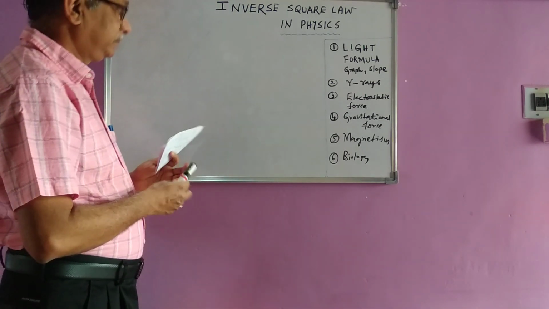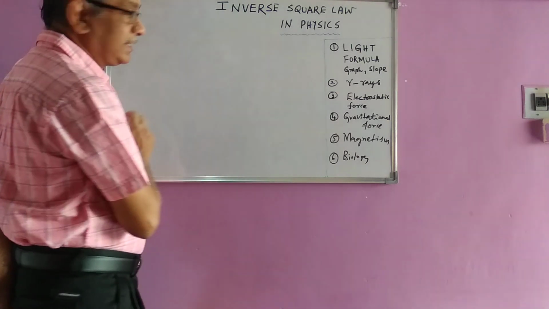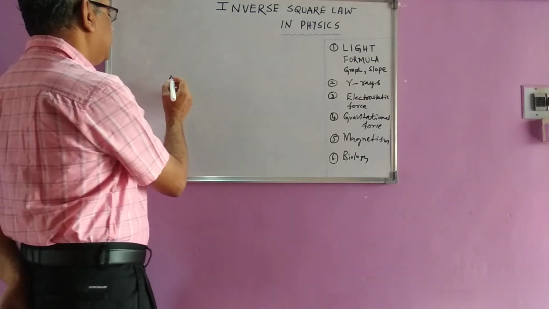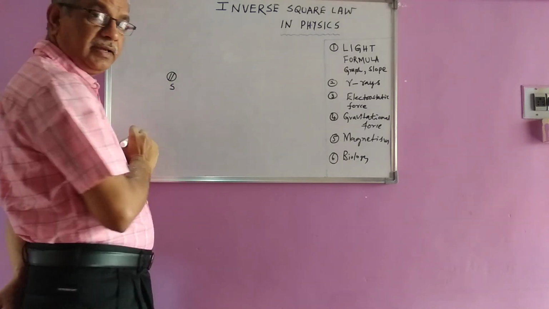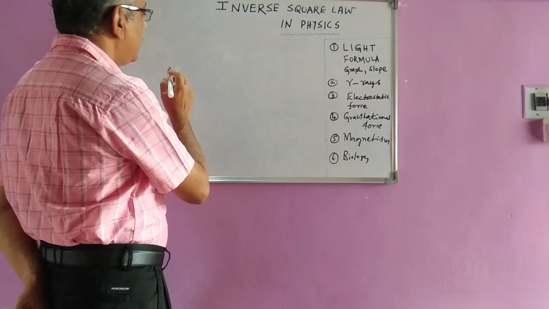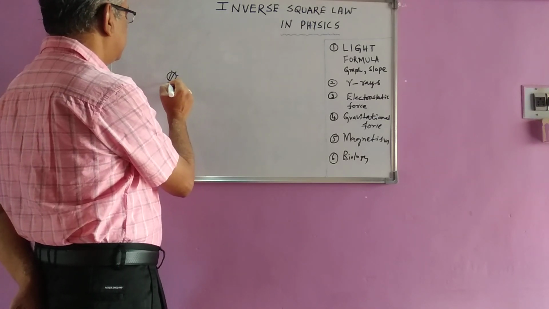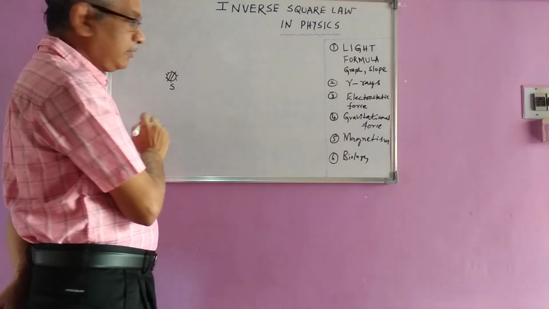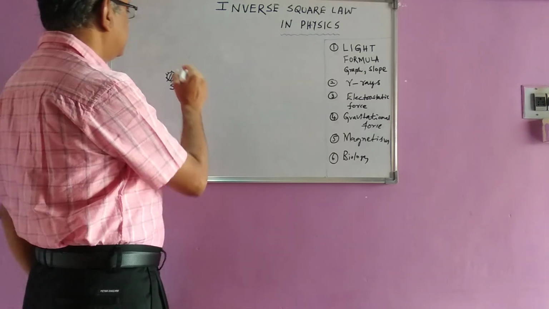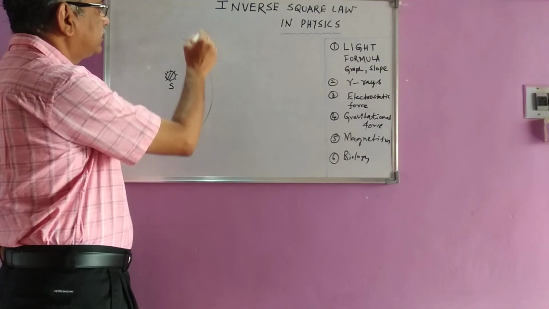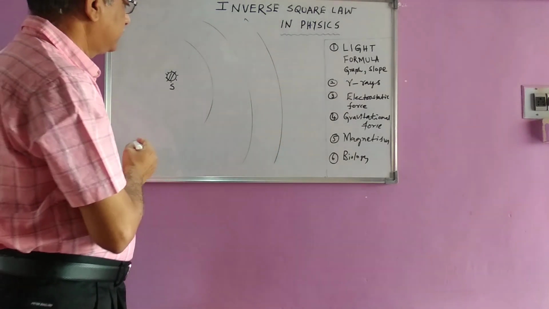Now let us see here. What is this inverse square law? First we'll talk in terms of light. Let us say there is a source S here, and from this source light is getting emitted. When the light is getting emitted, as we know, all the light waves travel in spherical waves surrounding the source.